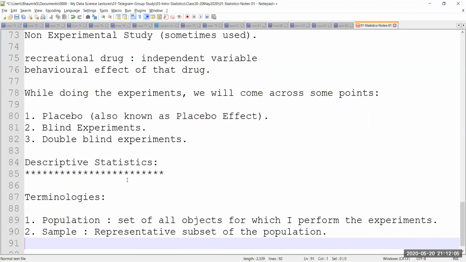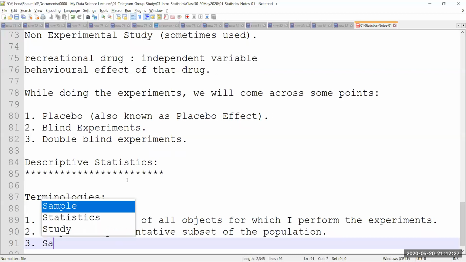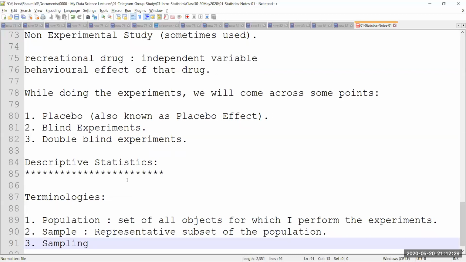Sampling is very, very important. If I have not done sampling properly, if I have not taken the sample out of the population properly, then there can be huge problems on the implication. And that is the reason why, as you can understand, I need to perform sampling in a very, very good way, which gives the outcome of a terminology known as sampling technique. Okay, how am I going to select a sample?